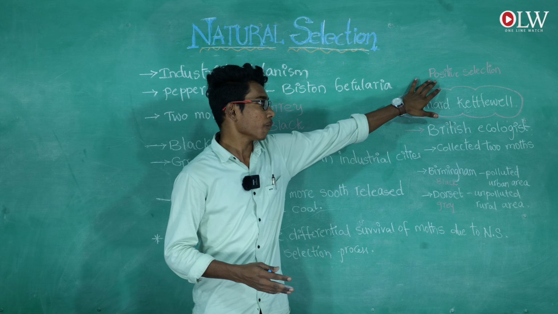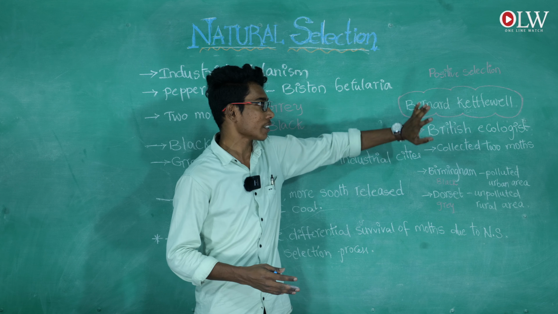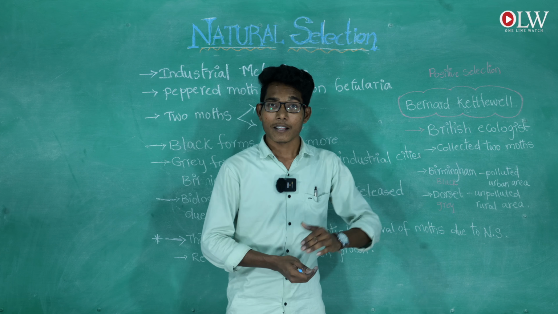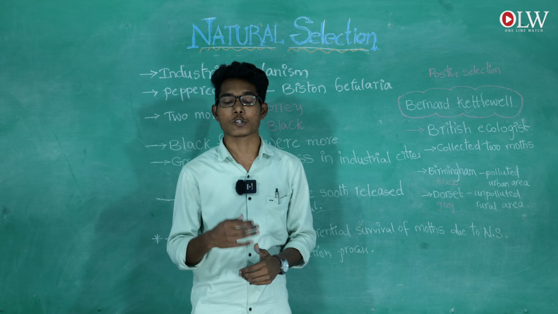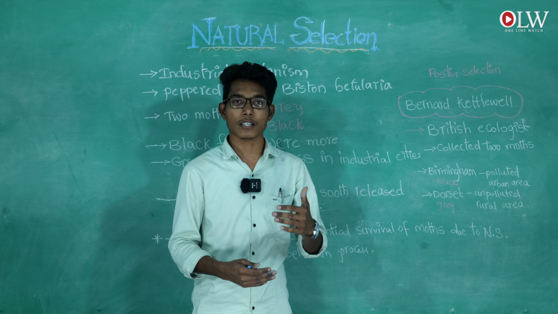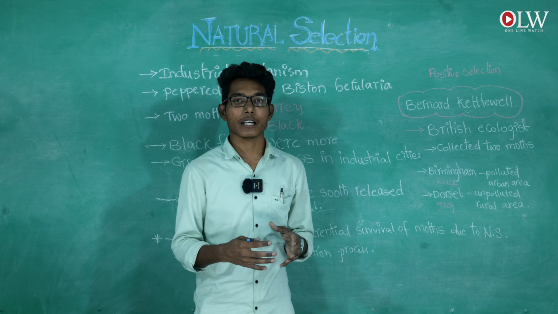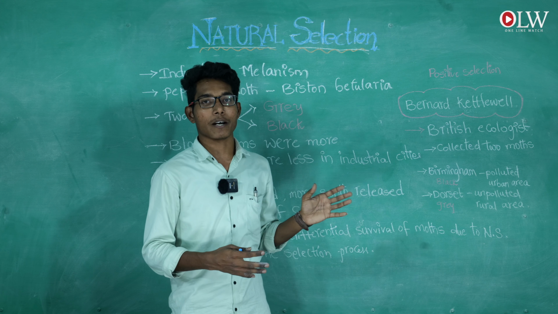Here he offered natural selection and positive selection. What is meant by positive selection? The same two types of moths are present in the areas of Birmingham and Dorset.